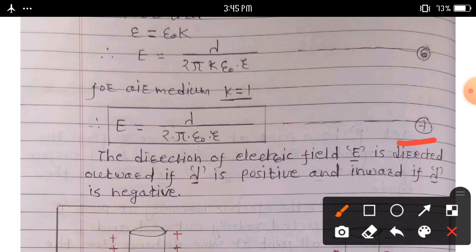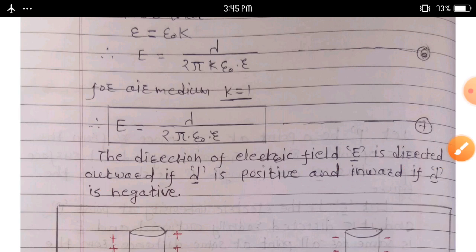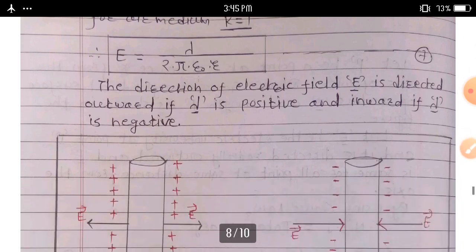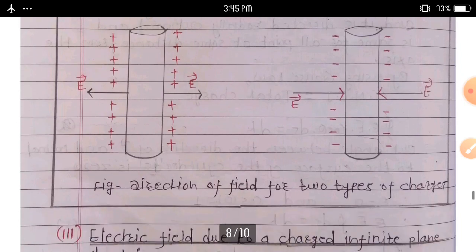Note, the direction of electric field is directed outward if lambda is positive and inward if lambda is negative, then we can draw the direction of field for two types of charge. We consider here positive charge.